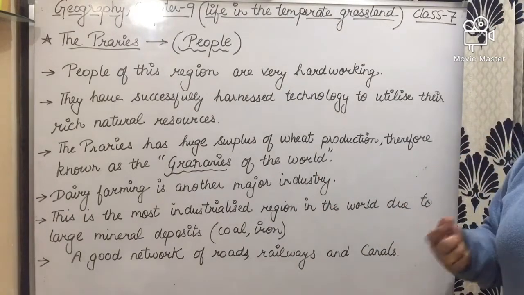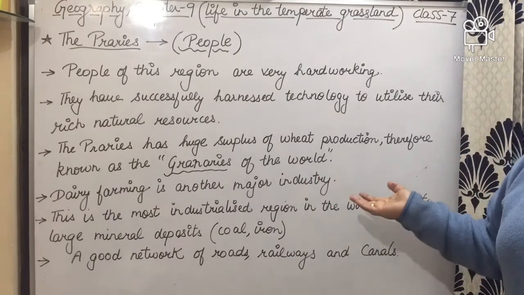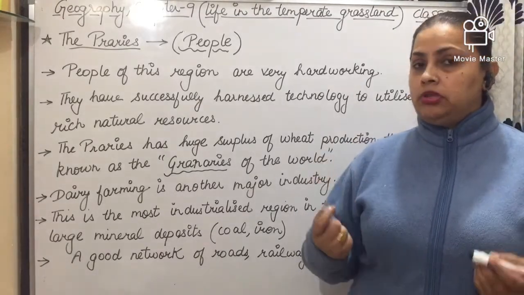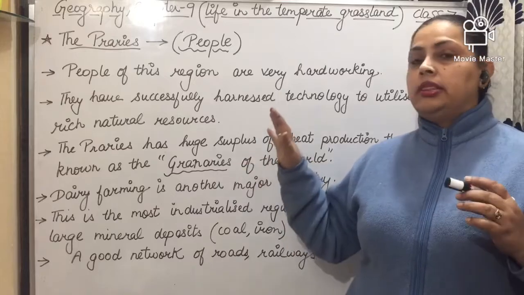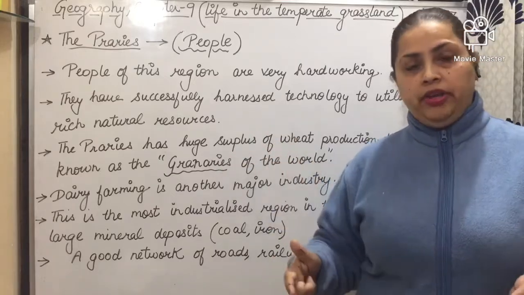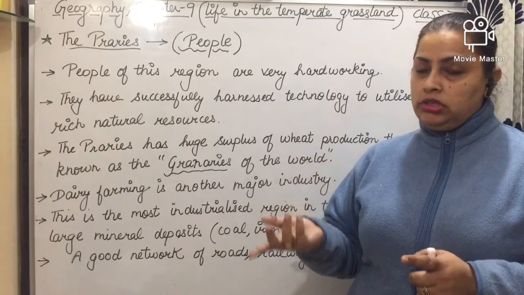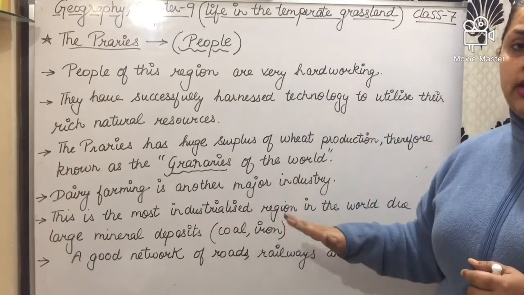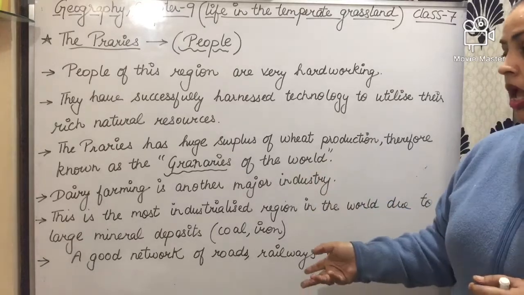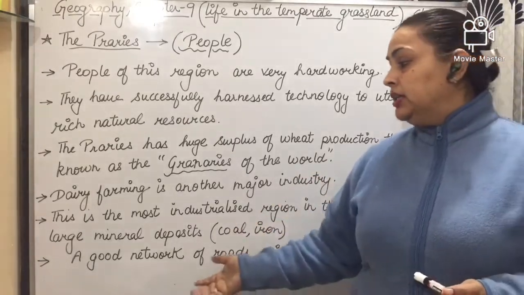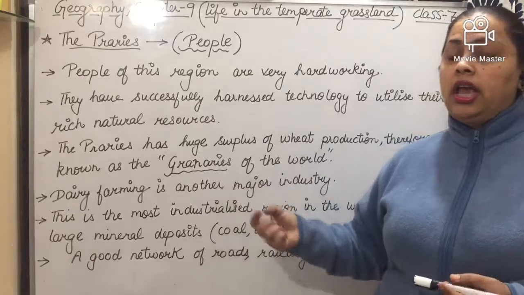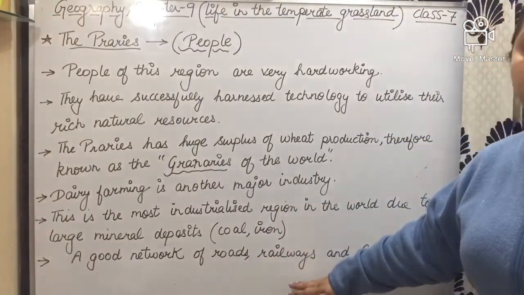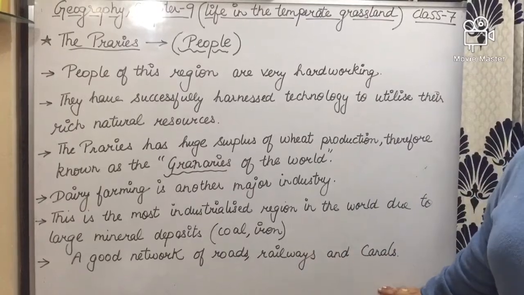Why is it so? Because large mineral deposits are found in the area of the prairies, particularly coal and iron. Second, this area has a good network of roads, railways and canals.